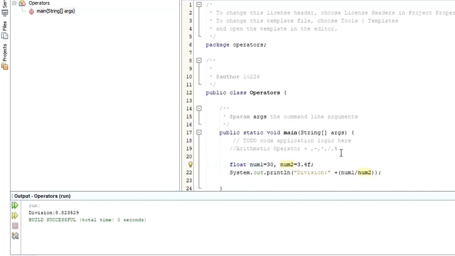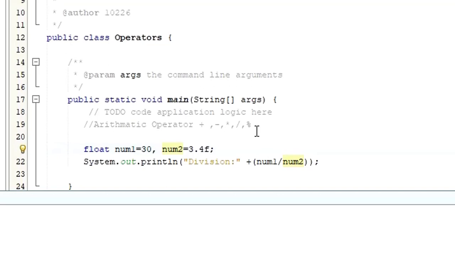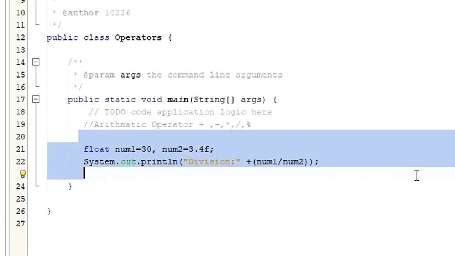Then the next operator that we are going to see, maybe we can see assignment operators, right? So assignment operators are used in Java to assign values to variables. For example, here, let me get rid of this one.